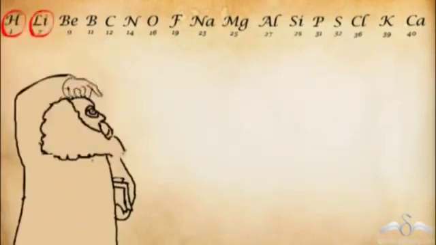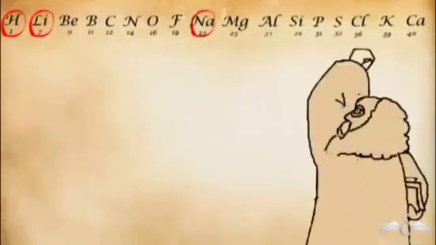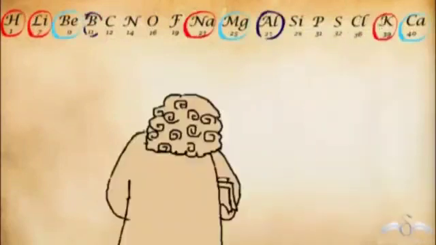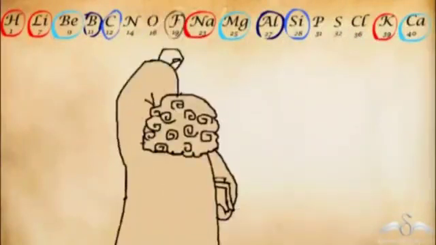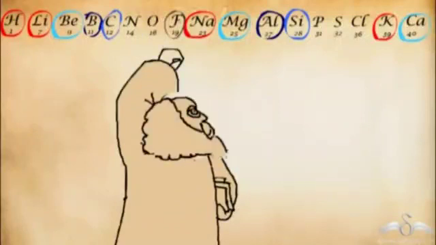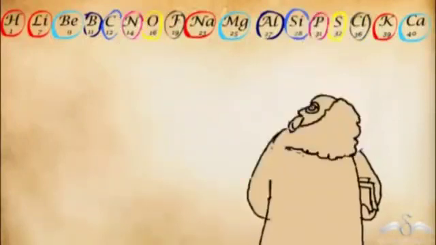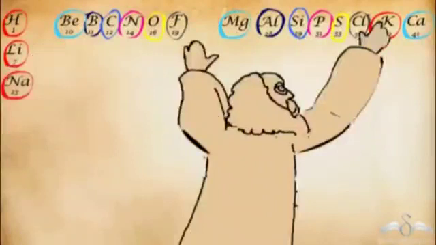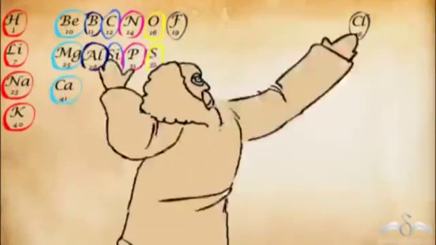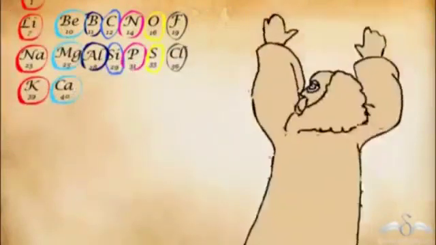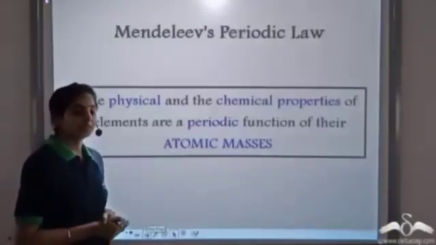He then marked the elements showing the same properties with the same color. Further, he brought the elements with similar properties one below the other. And finally, he arranged them in increasing order of atomic mass. He was very happy with his work. Based on this, Mendeleev had given his periodic law.